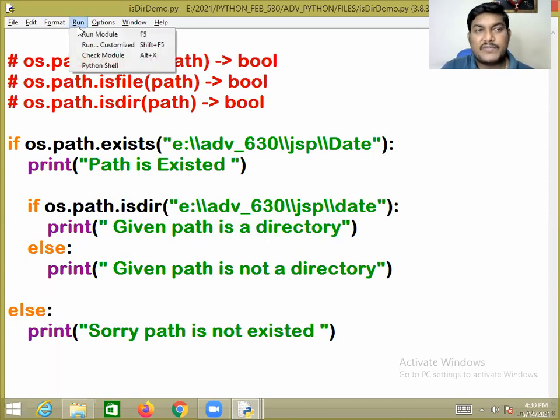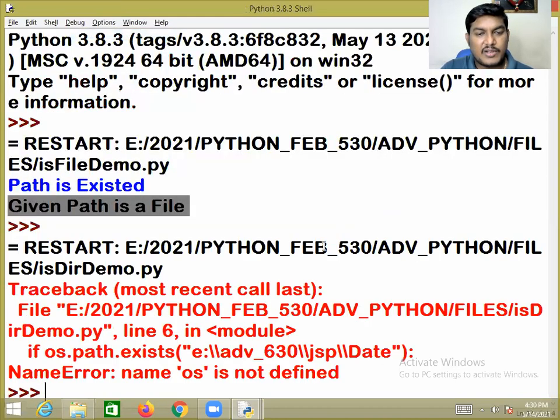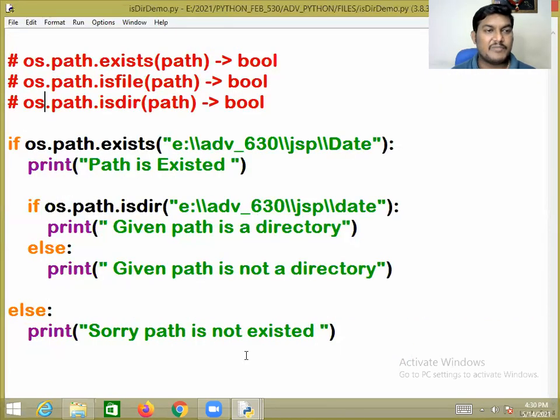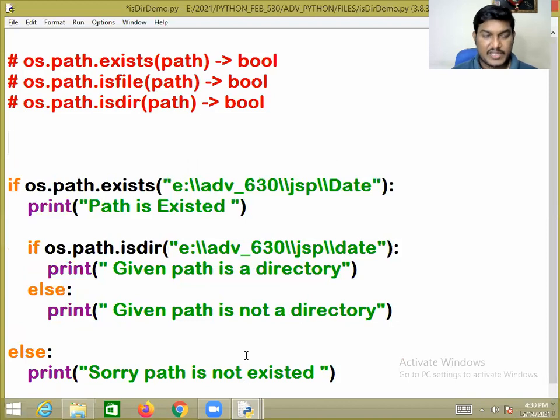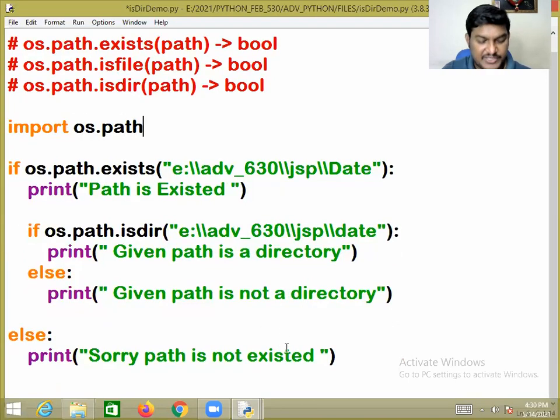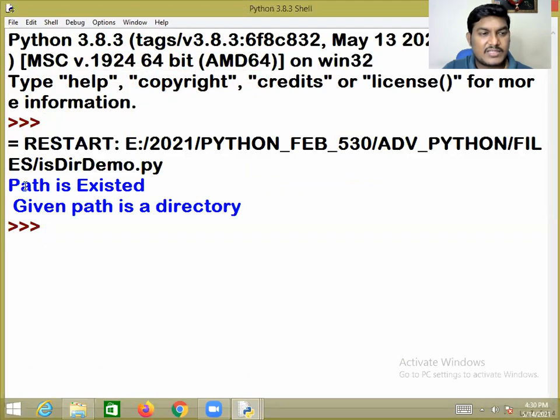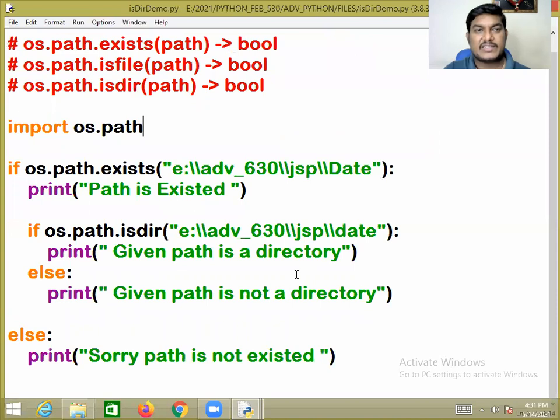Then go to the Run menu and click on Run Module. When you run the module, you'll get an error. Unfortunately, I failed to import the os.path module. It's absolutely my mistake, I'm sorry for that. So go to the Run menu and click on Run Module. Now you can check it out. So path exists, and moreover, the given path is a directory.